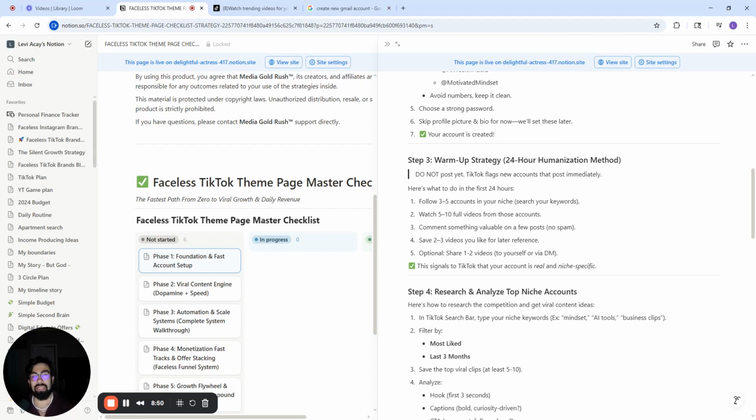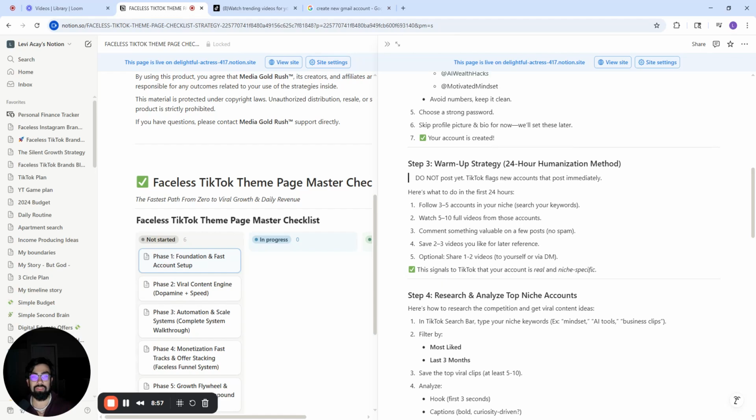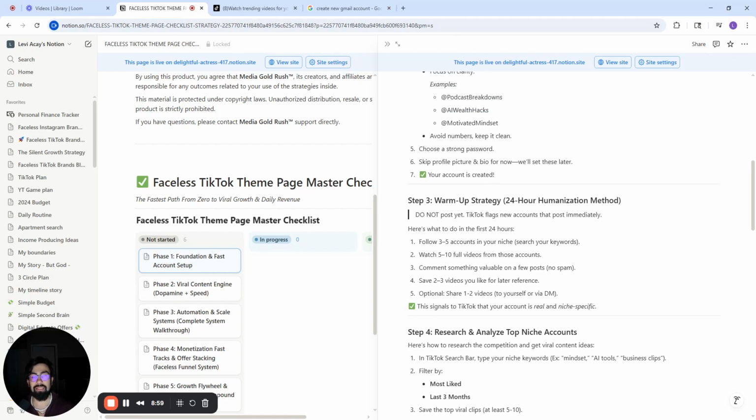But either way, I'm interacting with the top 3 to 5 accounts in my niche, or I'm just searching up keywords. So if we're going to be using, let's say, AI wealth hacks, I'm typing in AI. I'm typing in AI wealth. I'm typing in wealth hacks, and I'm engaging with the accounts that are in that niche. Okay. And then I'm going to be watching 5 to 10 full videos, as well as leaving a genuine comment on each of those posts.